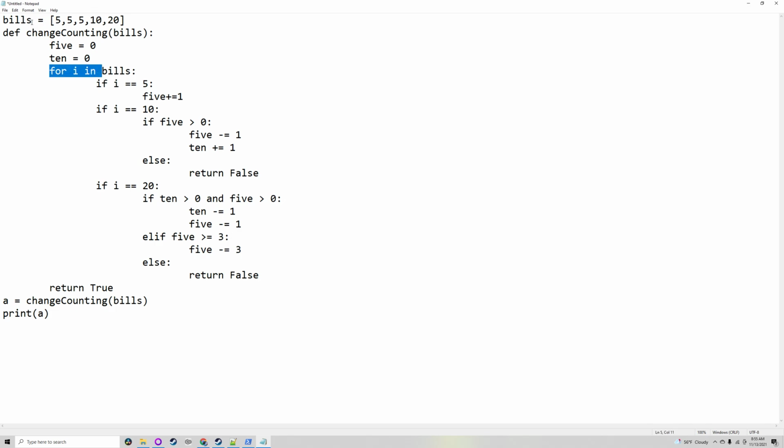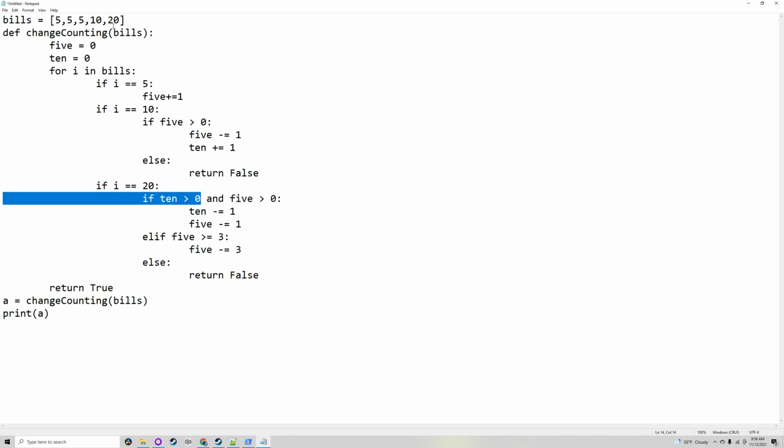Then for loop through bills, and if I is 5, then it just needs to increment 5 because there's no change needed. If I is 10 and 5 is bigger than 0, that means you at least have a 5. Then you decrement 5 because you use the 5 for change, and you increment 10 because now you got a $10 bill. And if you don't have a 5, then you need to return false.